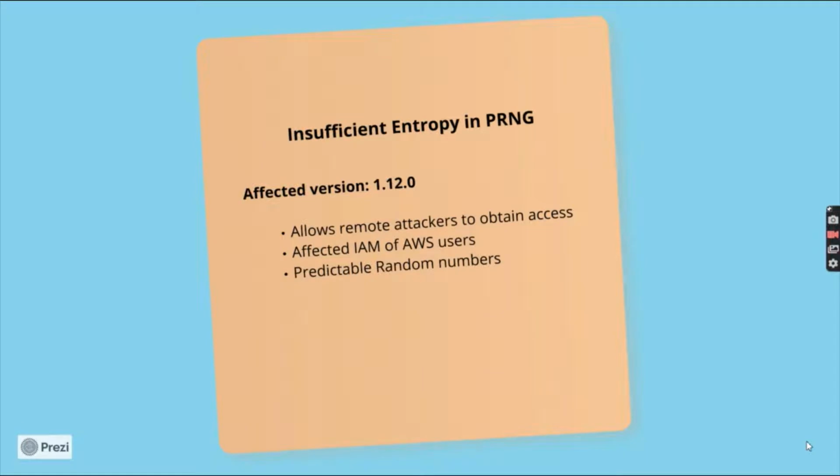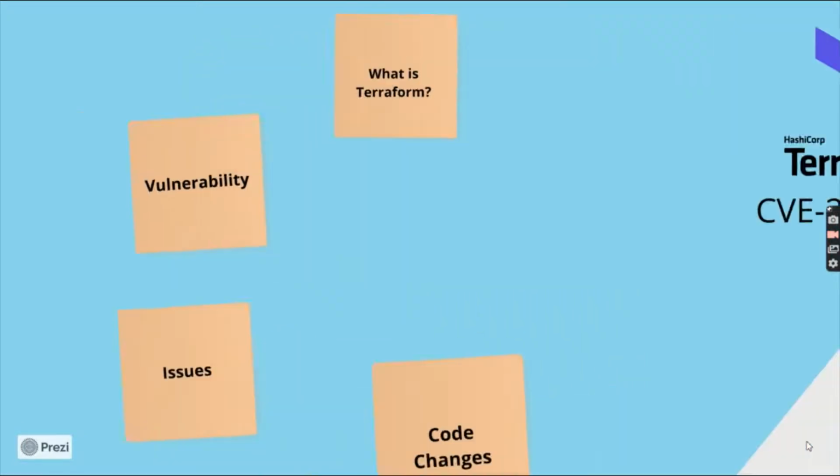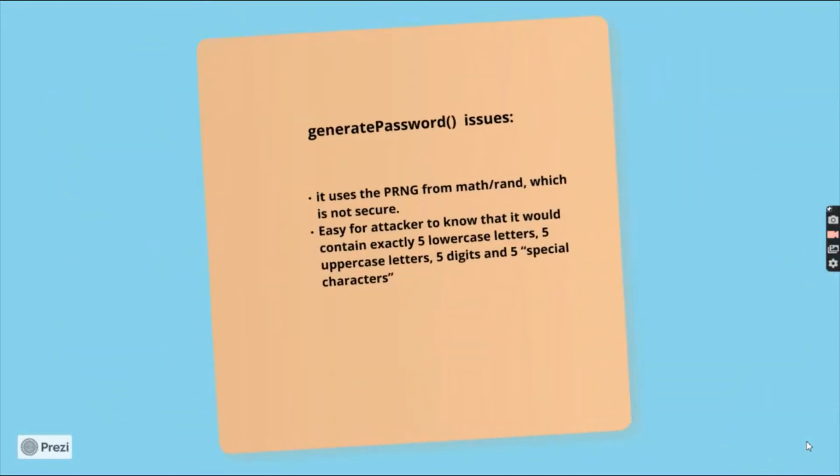Moving further, the exact issue here is that they used the generate password function, which had very limited entropy as they used the math/rand function in the Go language. What math/rand does is implement a large selection of pseudo random number generators, but they are not secure. They are at a level of easily guessable passwords.